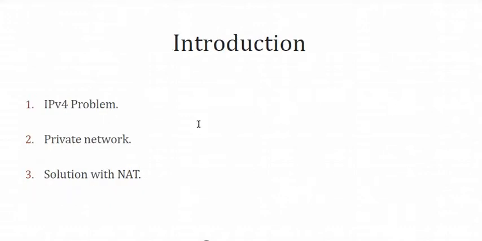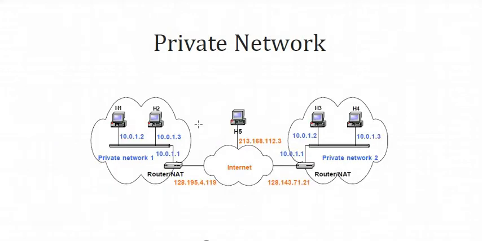As you already know, let's move towards this figure. This has already been covered in the previous video. We have covered the private networks and the public network. The private network means the network of your organization. Let's say you are sitting in any lab, on any PC or on your laptop. Your laptop will have one IP address, let's say 10.0.1.2. So let's consider that this is H1, your system, with IP address 10.0.1.2.